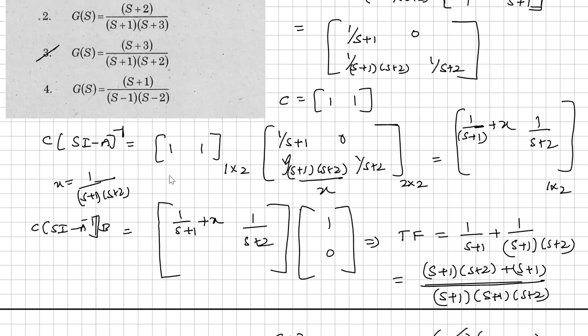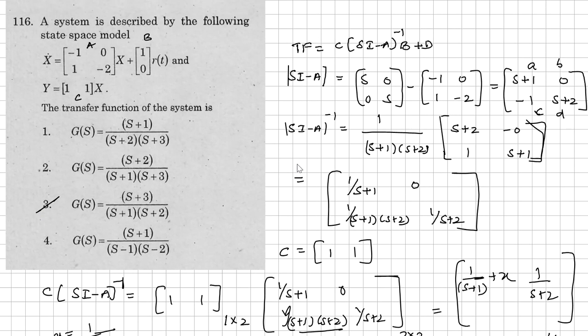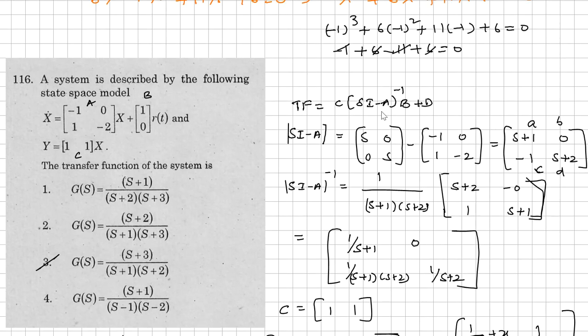I'll repeat the question here because I made some confusion. First, we need to find the transfer function. The transfer function is C into SI minus A inverse into B plus D. In the given question the D value is 0, so we have taken that. First I took SI minus A, then SI minus A inverse, and from that I got the equation.